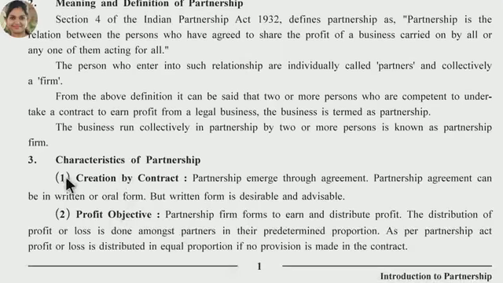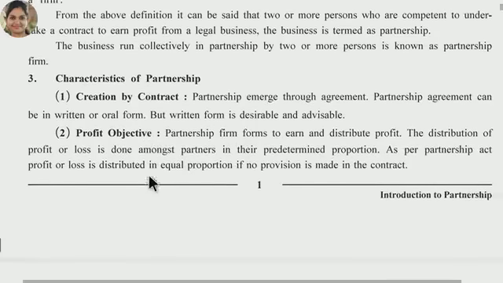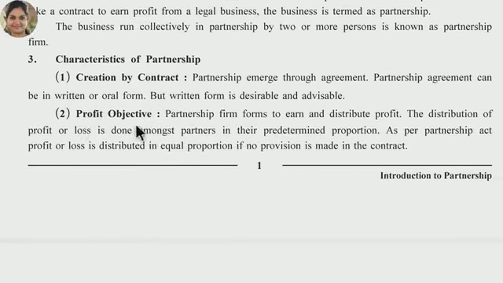Right? Now characteristics of the partnership. Partnership is created by contract. Here two or more persons are gathered and come into a contract. So partnership emerges through agreement. Partnership agreement can be in written or oral form, but written form is desirable and advisable. The second characteristic is profit objective.